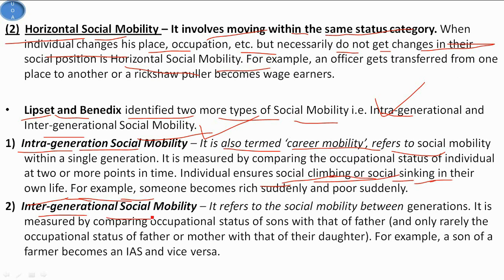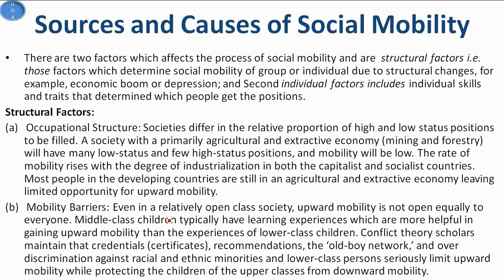And intergenerational mobility basically refers to social mobility between generations. It is measured by comparing the occupational status of sons with that of fathers, and only rarely the occupational status of mothers with that of their daughters. For example, a farmer's son becomes an IAS officer, and vice versa. Now we see the sources and causes of social mobility.